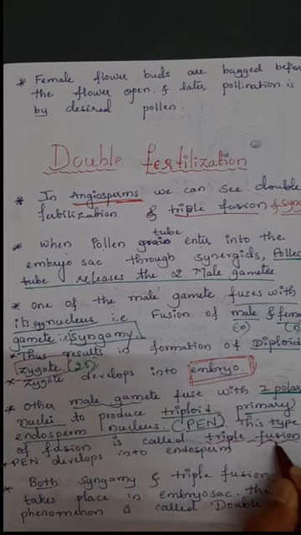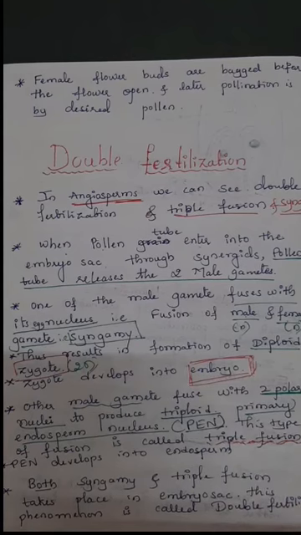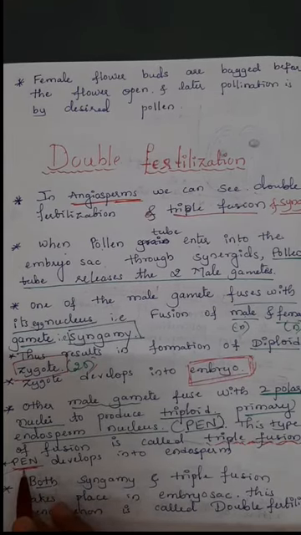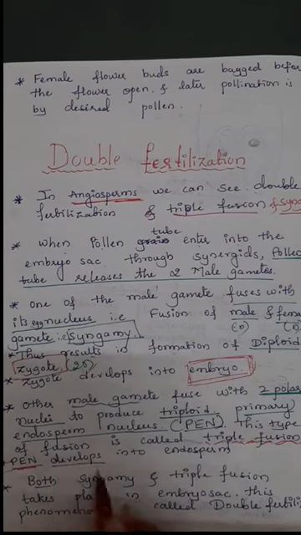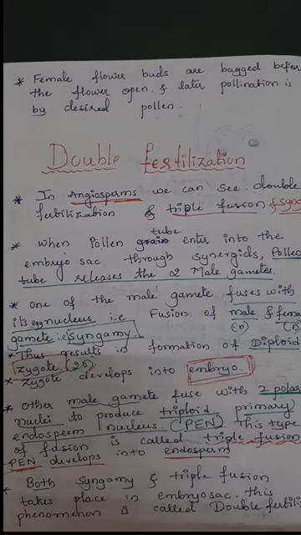Triple means 3. In this triple fusion, we can see the fusion of 2 polar nuclei plus 1 male gamete. Then the PEN, the primary endosperm nucleus, again develops into an endosperm. We can discuss in the later classes what is endosperm.